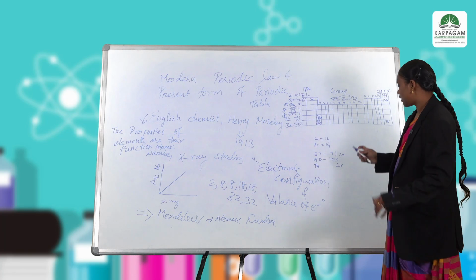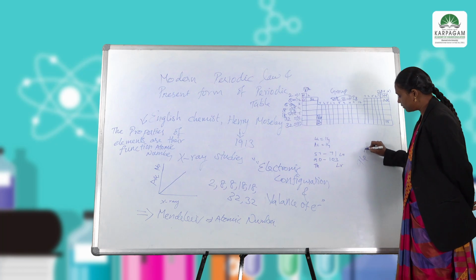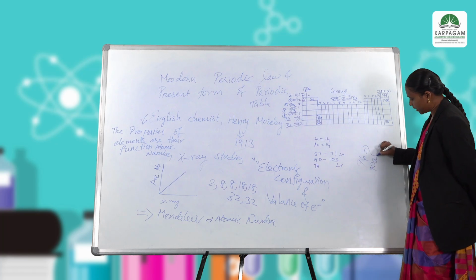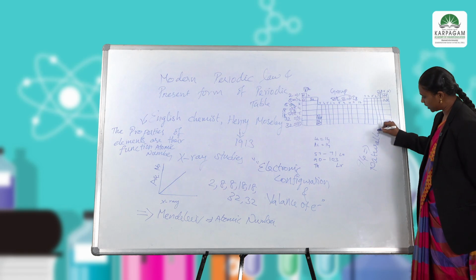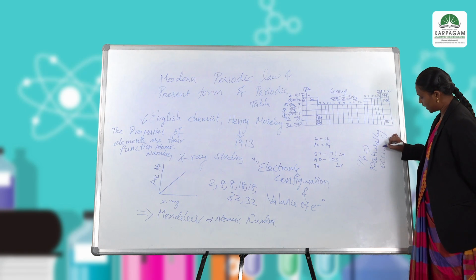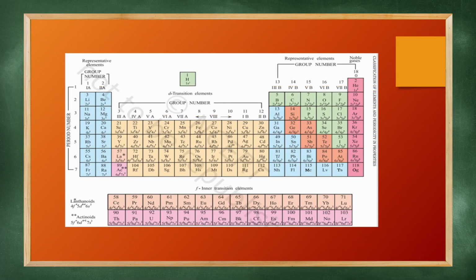Up to 94 we have naturally occurring elements, and after that the inorganic field of chemistry developed similar elements which are artificially synthesized. Artificially synthesized elements are also kept in this periodic table.